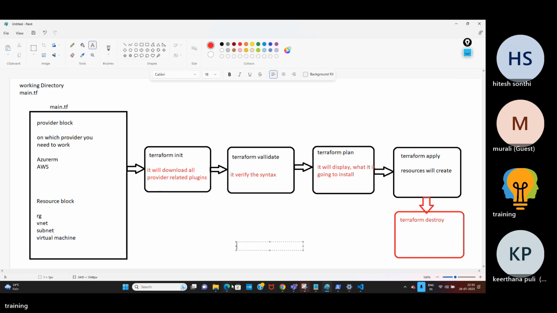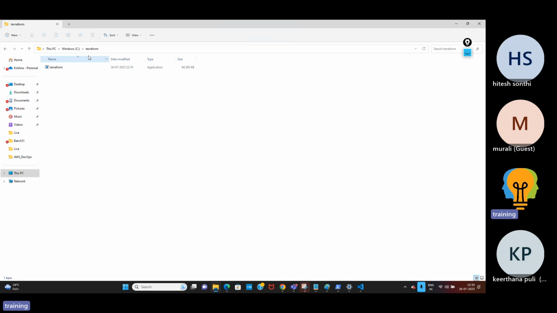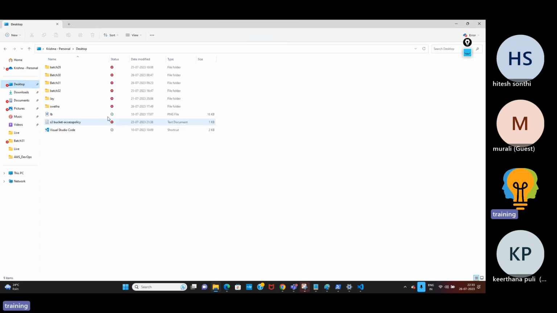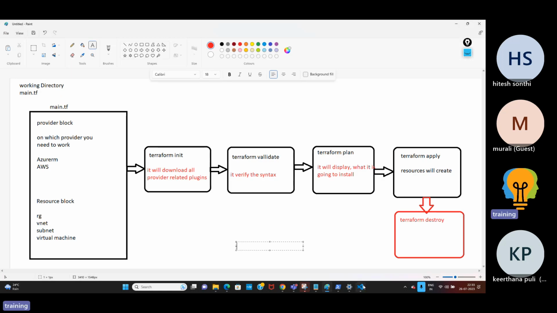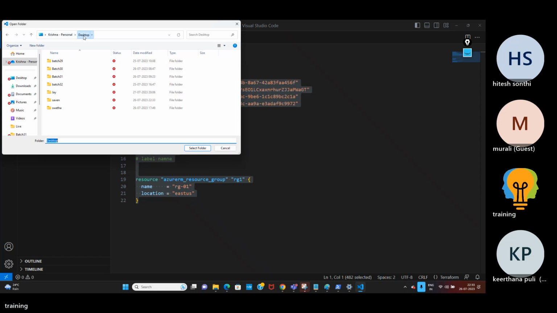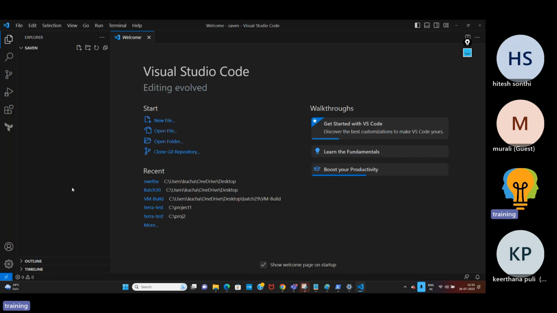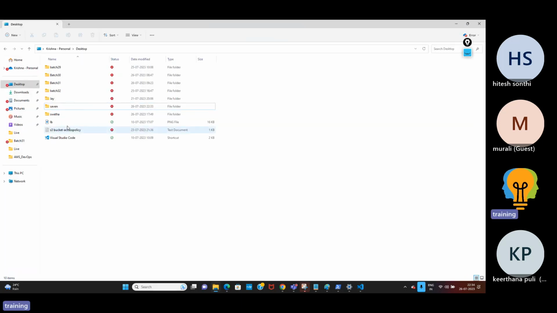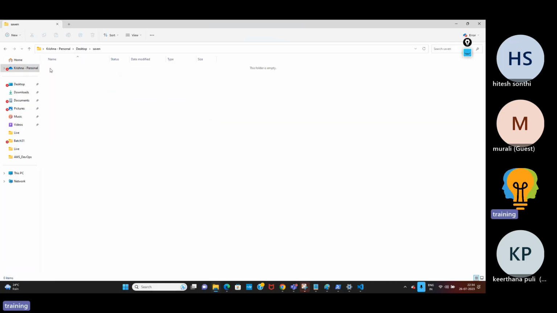Now let me create one folder on the desktop. So this is Visual Studio Code. I'll go to that path: select File, Open Folder, Desktop, select the folder. Now you are in this path.